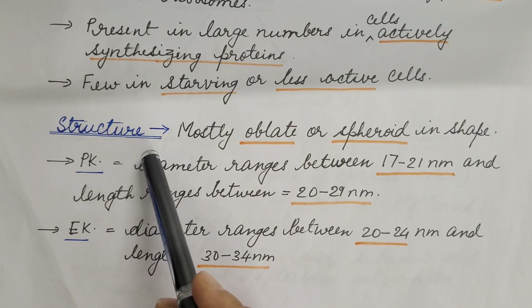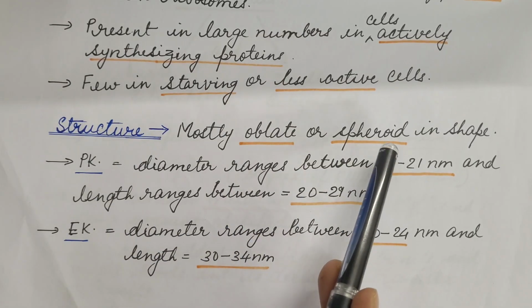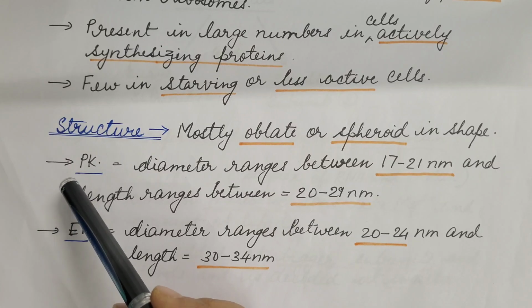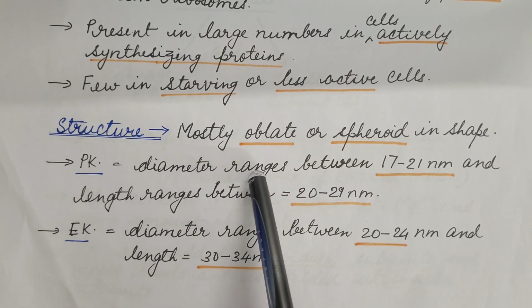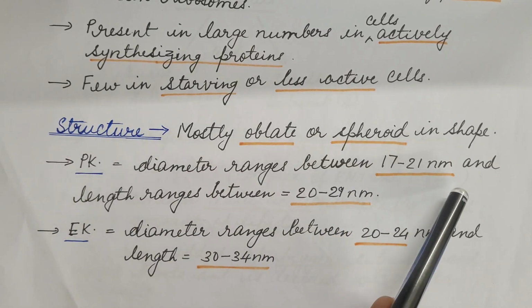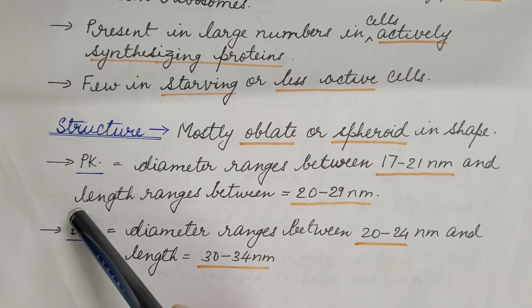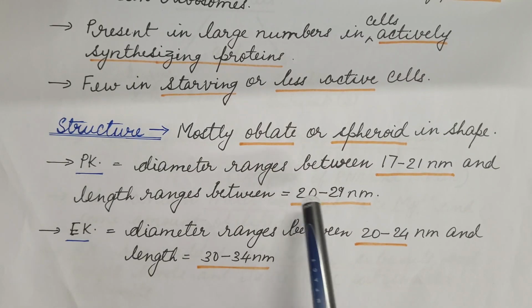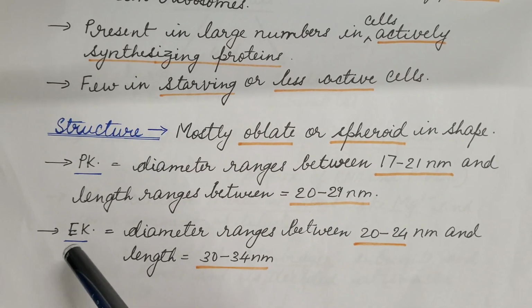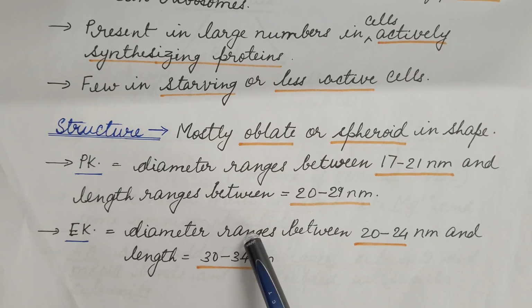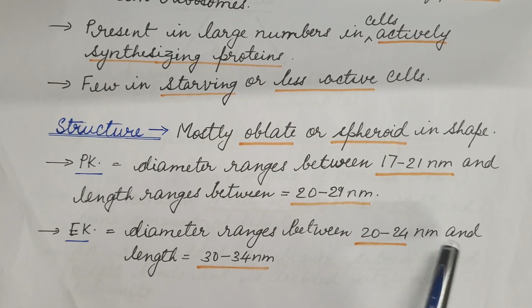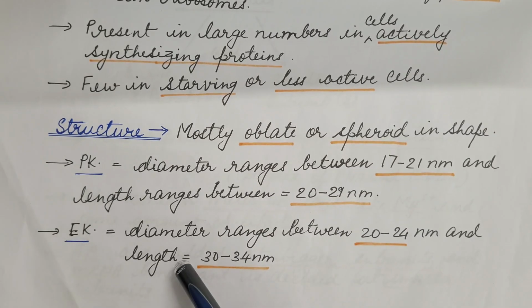Now the structure. These are mostly oblate or spheroid in shape. In prokaryotes, the diameter ranges between 17 to 21 nanometer and the length ranges between 20 to 29 nanometer. In eukaryotes, the diameter ranges between 20 to 24 nanometer and the length ranges between 30 to 34 nanometer.